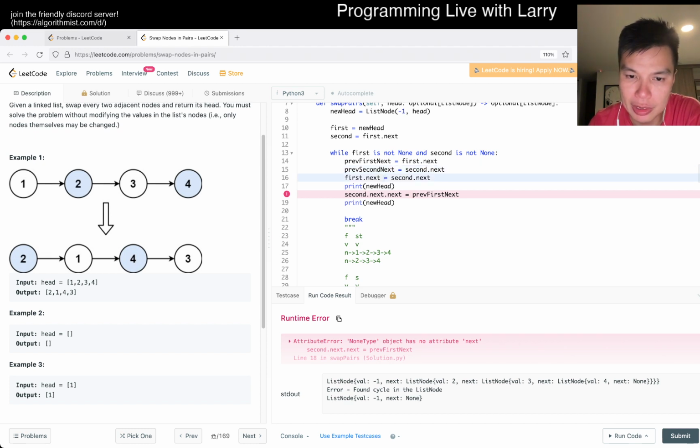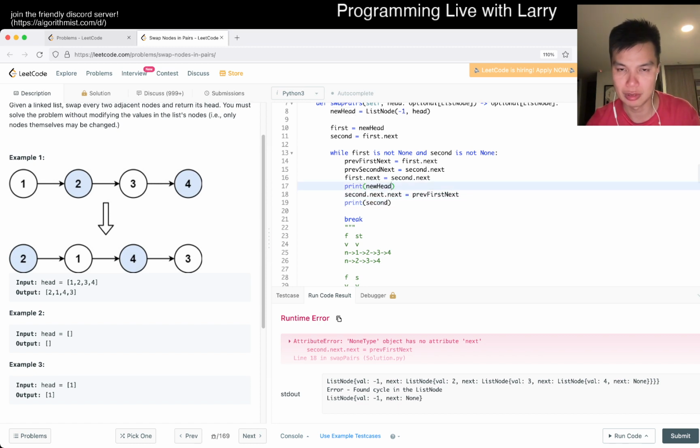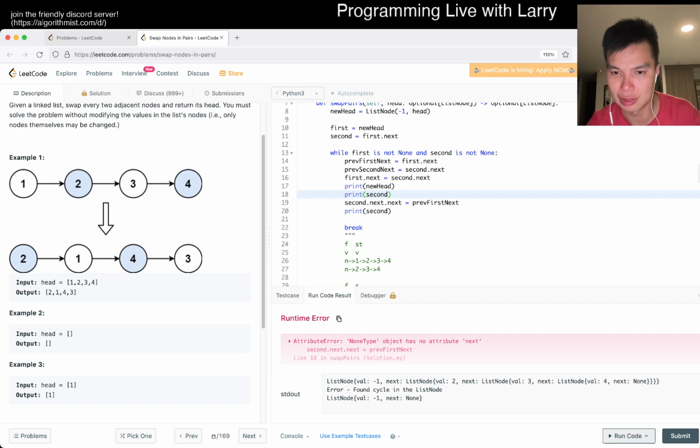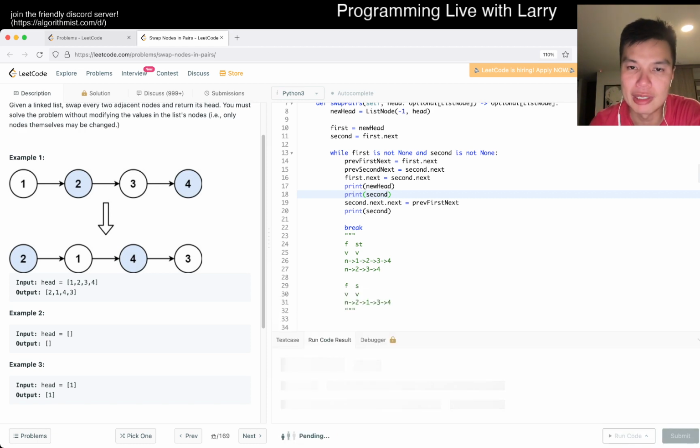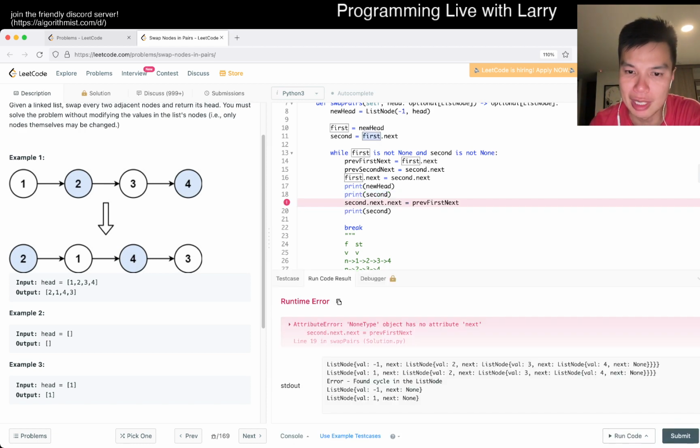Okay, so here it goes -1, which is the fake head, 2, 3, 4 after this, that makes sense, and then now the second dot next. What is second? Maybe I'm doing it wrong. Let's do it here. What is second? The second should be just first dot next, right?